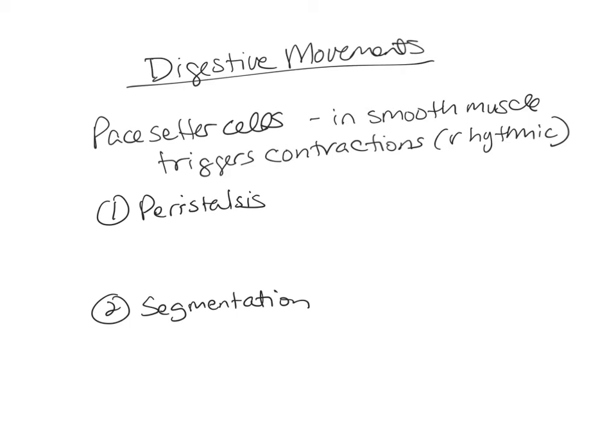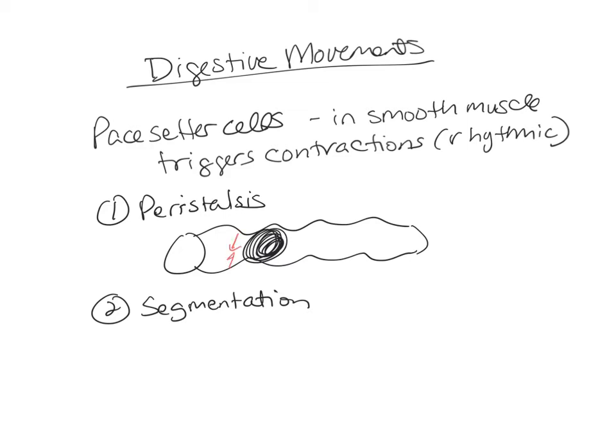In the first one, peristalsis, waves of muscular contractions move material along the length of the digestive tract. So if this is the digestive tract and you have a bolus of food, the contractions of the smooth muscle would occur behind this bolus of food. So it would push the bolus of food forward. By forward, I mean it's moving from the mouth towards the anus or rectum. Both the circular muscles and the longitudinal muscles are going to be contracting behind the bolus of food to move it forward.